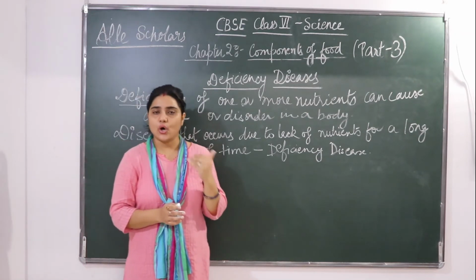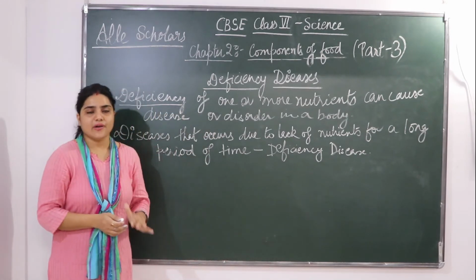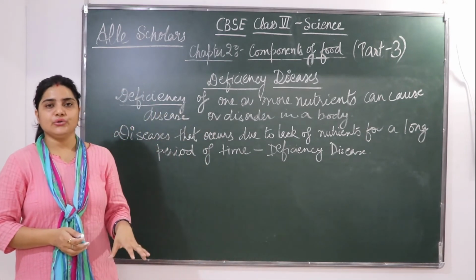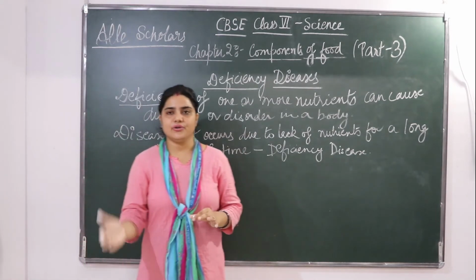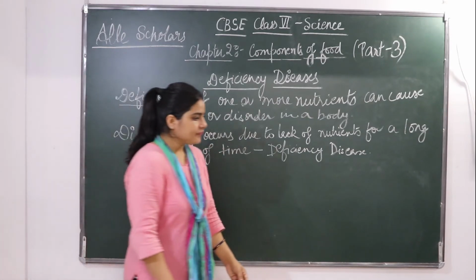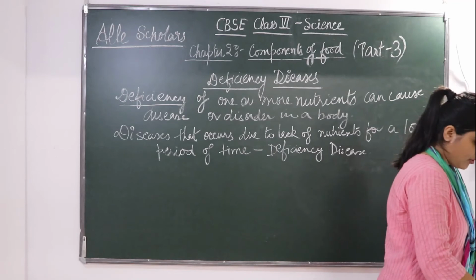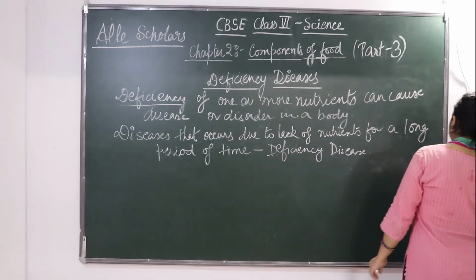So it is recommended that you should eat a food which is rich in all kinds of nutrients. You should try to eat all types of nutrients. It's not that you only eat a carbohydrate rich diet. You should eat carbohydrates, proteins, fats, everything. Okay? Just to make yourself free from disease. Okay? Next we will study about malnutrition.